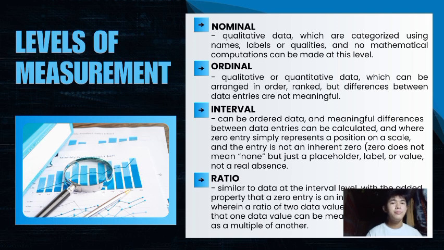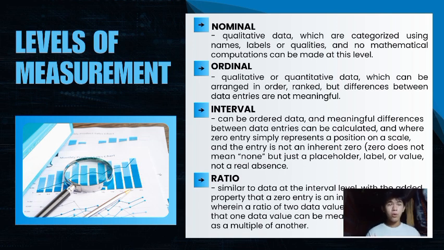So for interval, data can be ordered and meaningful differences between data entries can be calculated, where a zero entry simply represents a position on a scale, not an inherent zero. Zero does not mean none, but is just a placeholder, label, or value, not a real absence.